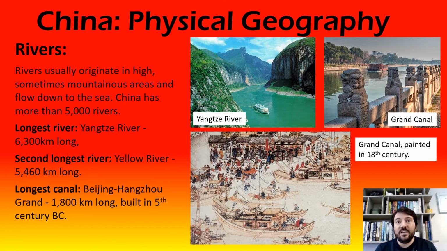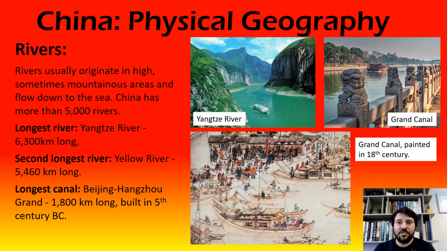And actually in 2006, there was an animal species in the Yangtze River called the Yangtze river dolphin, one of very few species of dolphins that live in rivers instead of seas, and that was deemed to have become extinct in 2006, which makes it the first dolphin species that human beings have made extinct. So really important river, but because it's been used a lot, that's had some effect on the wildlife and the natural environment there.